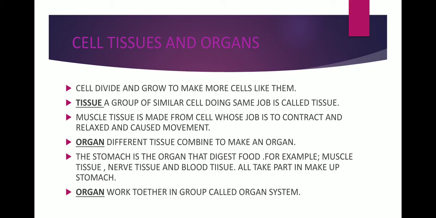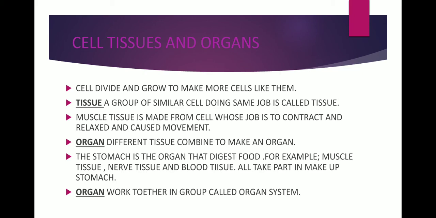Tissue. A group of similar cells doing the same job is called tissue. Whenever cells are in a group and they form a tissue, that means they have to perform the same job and the same function. For example, muscle tissue is made from cells whose job is to contract and relax and cause movement. The function of muscle tissue is to contract and relax and move.